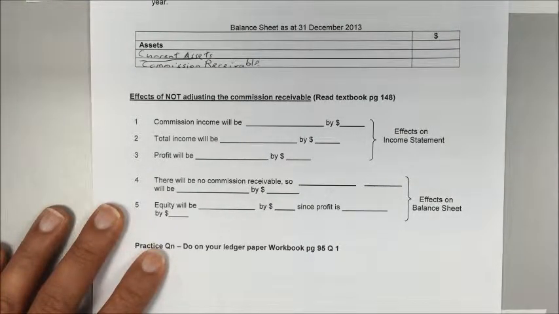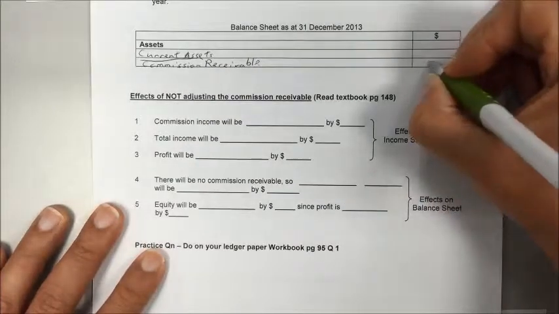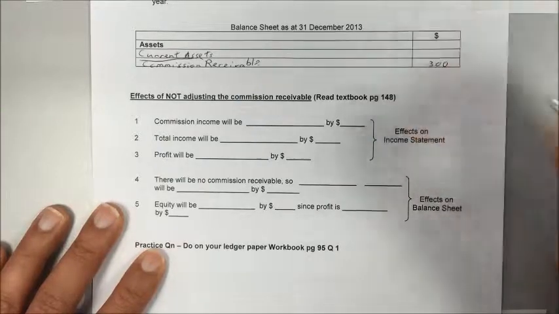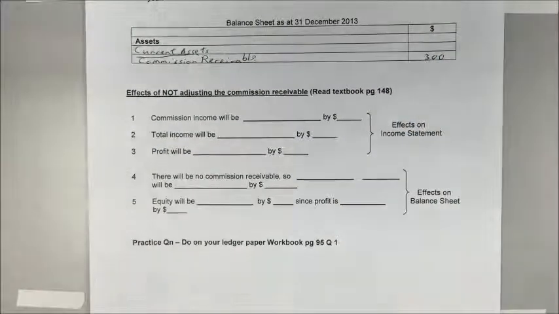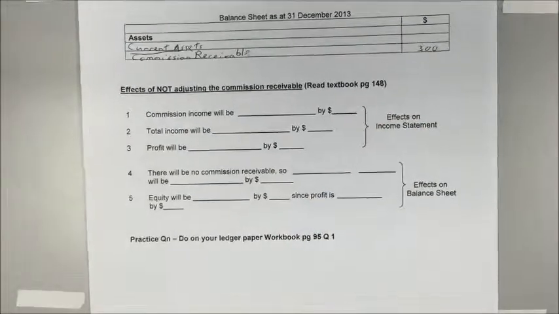What will the amount be? The amount will be $300. Because this is a current asset.